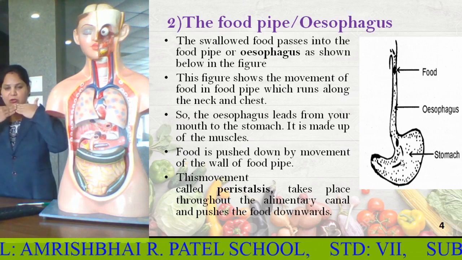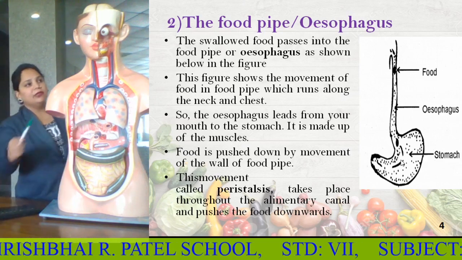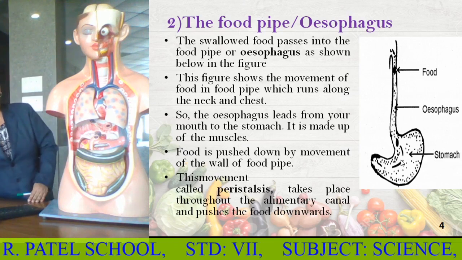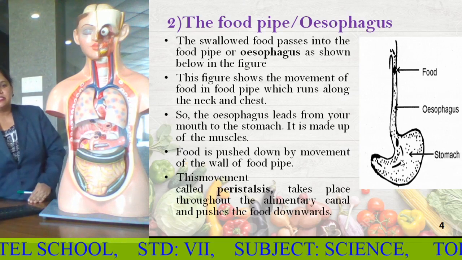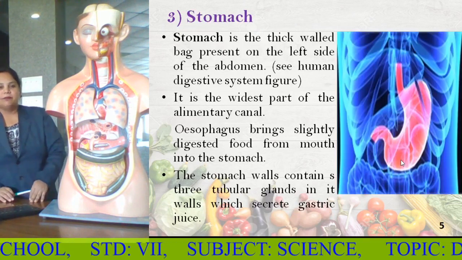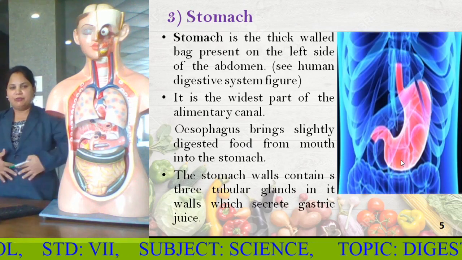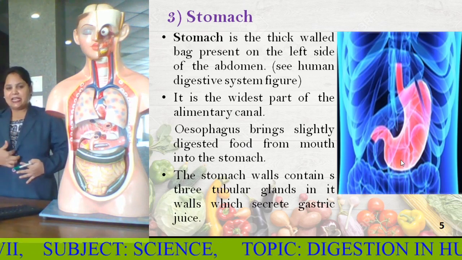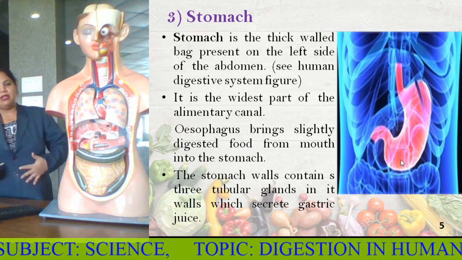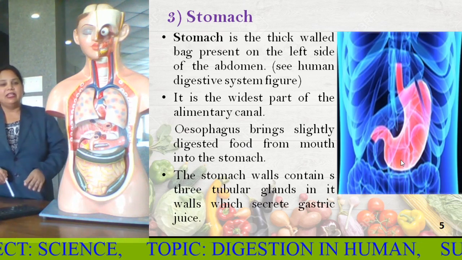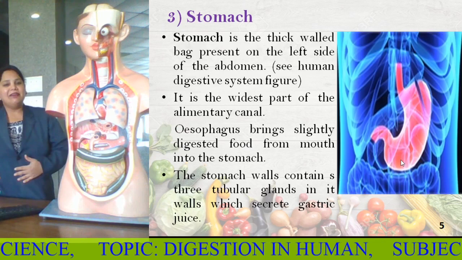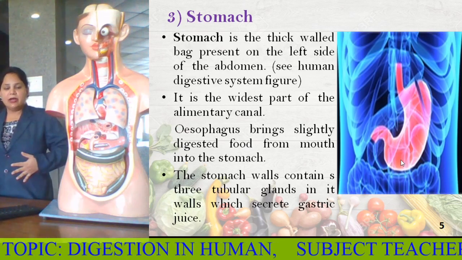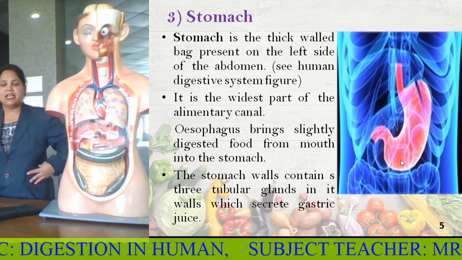Now the food is slowly moving downwards from the food pipe. You can see here, right? Now it is reaching the next part of the digestive system, which is called the stomach. Now, this part which we can see is not the stomach, it is the abdomen, which is the outer part. Right inside, below this esophagus, you will have the stomach. The stomach is a thick walled bag present on the left side of the abdomen. Where is the left side? This side.